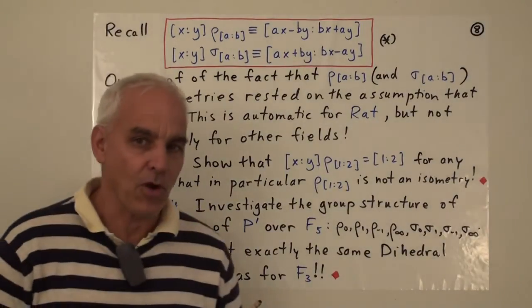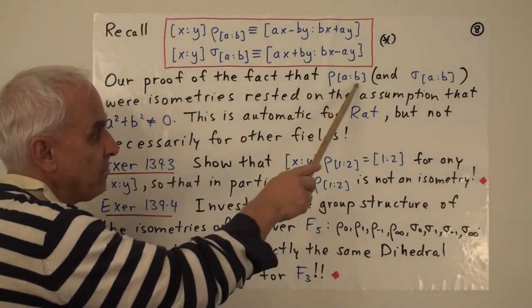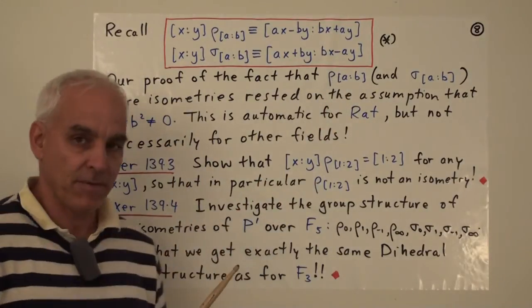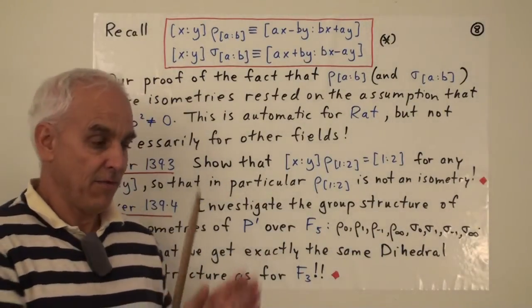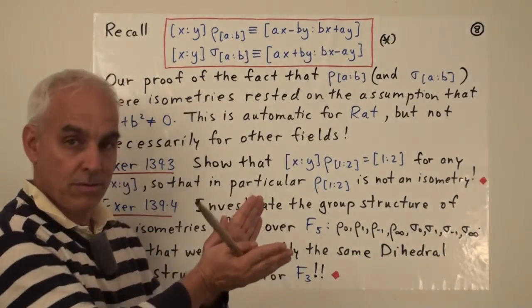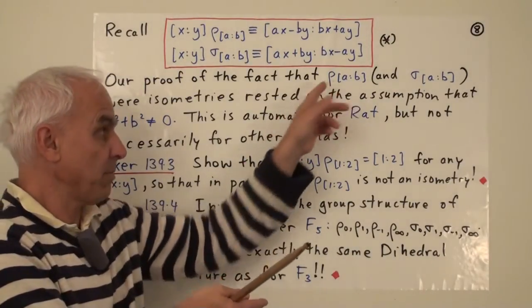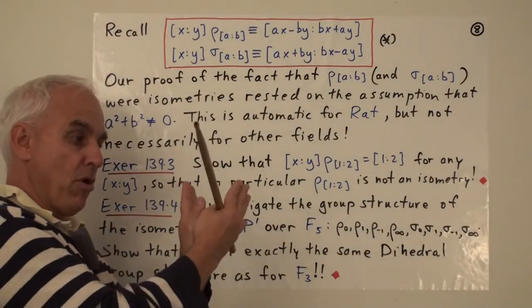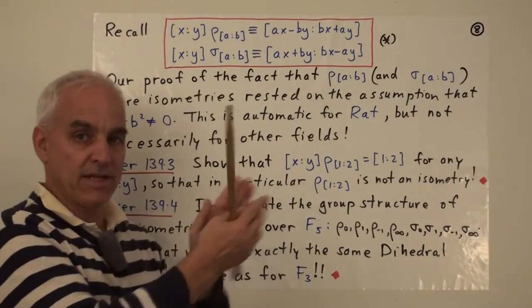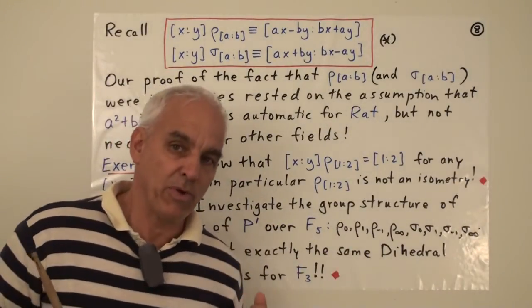A few videos ago, I showed you that in general, rho sub A to B is an isometry. We had a proof of that. That meant that if we take two points and compute the quadrances between them and then multiply by this symbol, we get two more points which have the same quadrance as the original two did. And the proof of that was completely algebraic.